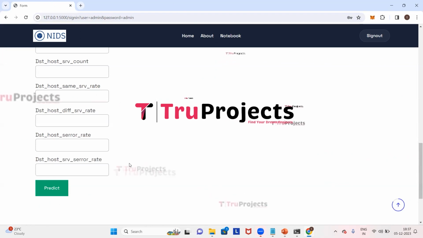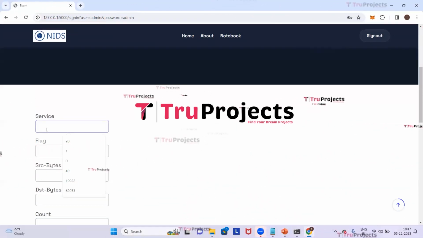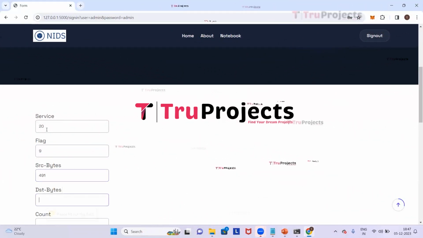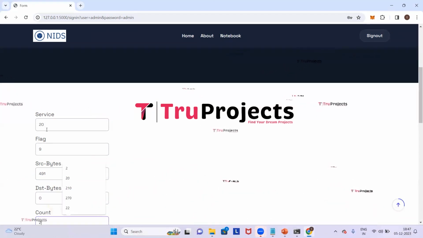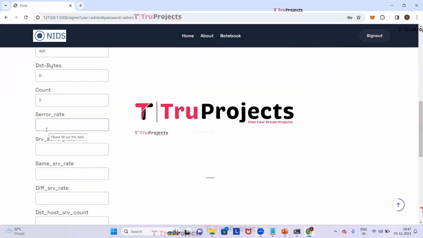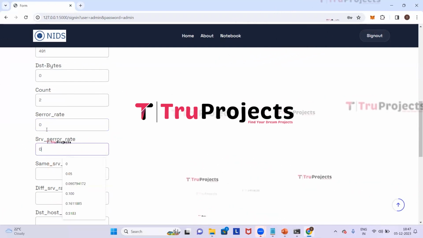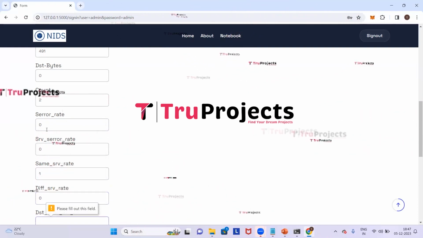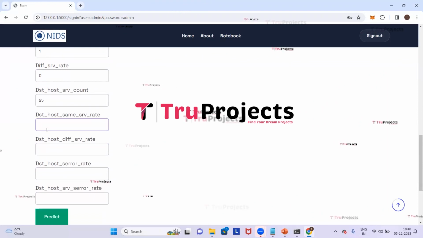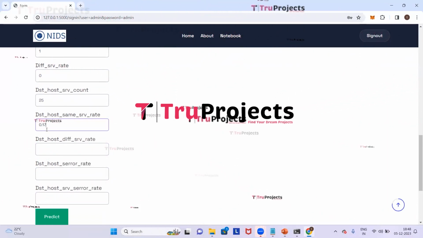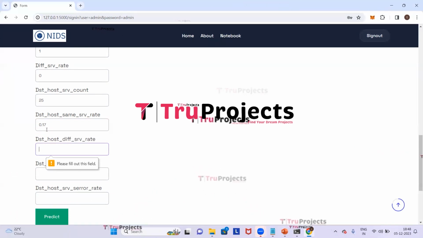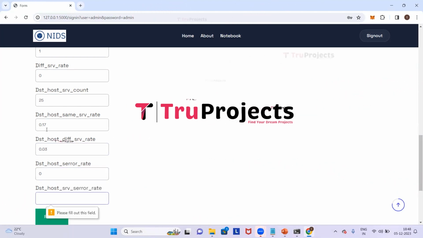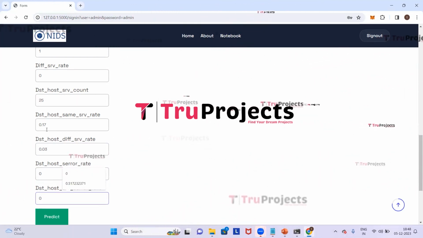Now that we understood all the parameters, we will enter them step by step. So the service value is 20, flag is 9, source bytes are 491, destination bytes are 0, count is 2, error rate is 0, SRV error rate is 0, same SRV rate is 1, different SRV rate is 0, destination host SRV count is 25. Destination host same SRV rate is 0.17. Destination host different SRV rate is 0.03. Destination host error rate is 0 and destination host SRV error rate is 0. Now click on predict.